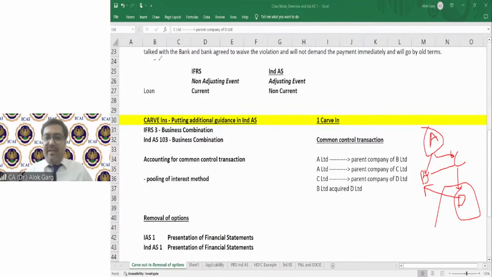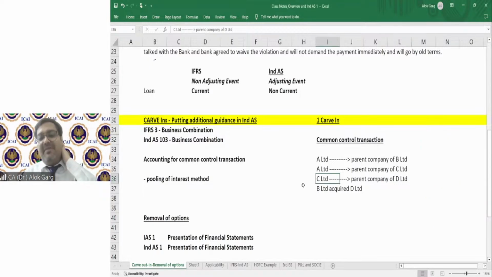So in this case, friends, the standard says that we will account for this group entity acquisition on the basis of pooling of interest method. I am only giving you the example of carve in. I'm not teaching you pooling of interest method, right? You will learn pooling of interest method when you attend the class on IND AS 103, right? Understood? Understood this carve in? So we have inserted one additional guidance in IND AS which was not there in IFRS.